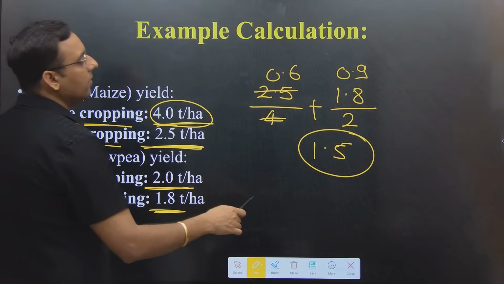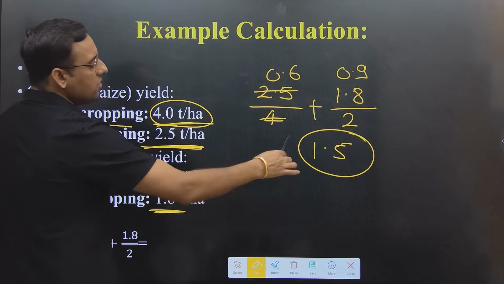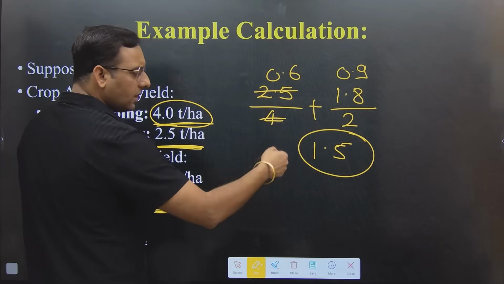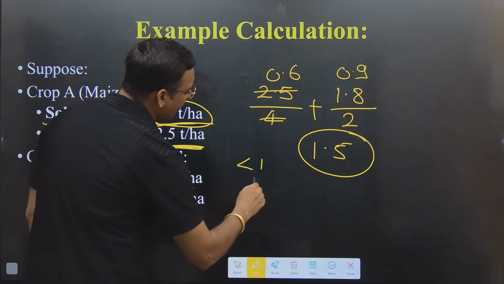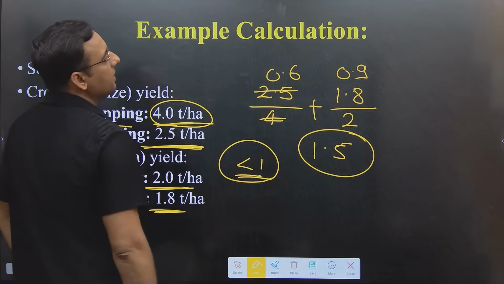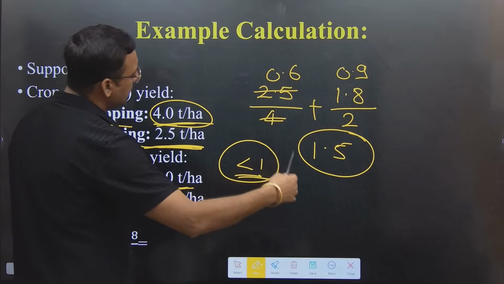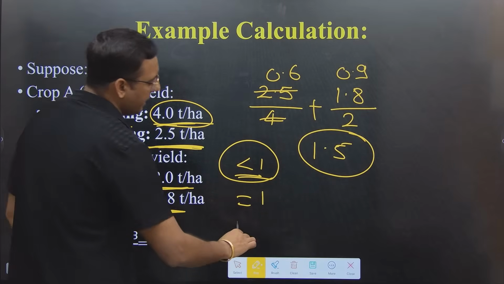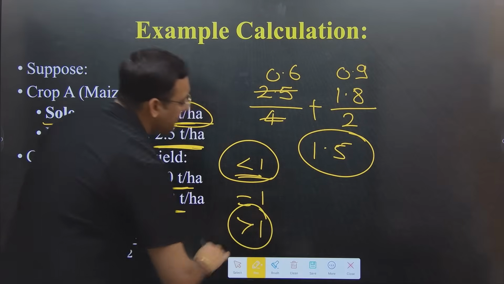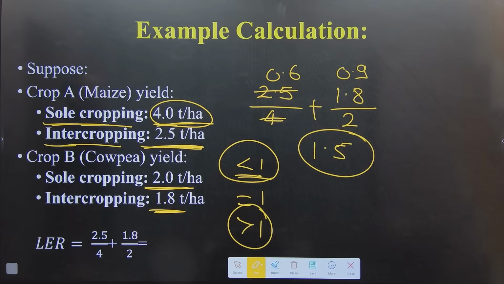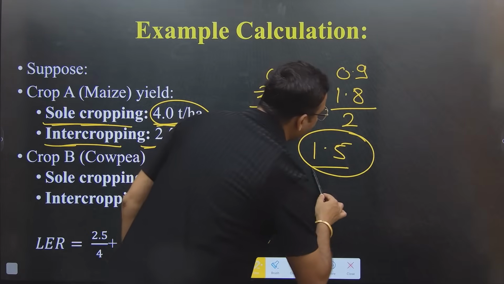Intercropping system, okay? So the intercropping system will have an LER. If LER is less than 1, this system is loss making. If LER is equal to 1, it is neither profitable nor loss making, and if it is more than 1, then the system will be considered as profitable. Here the LER is 1.5.